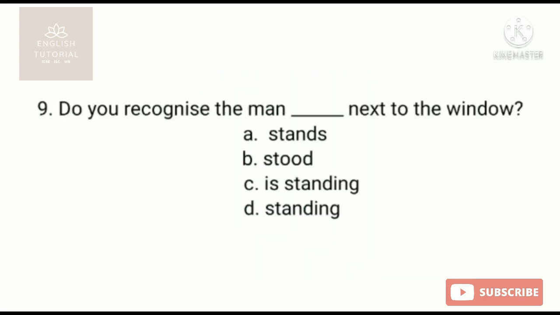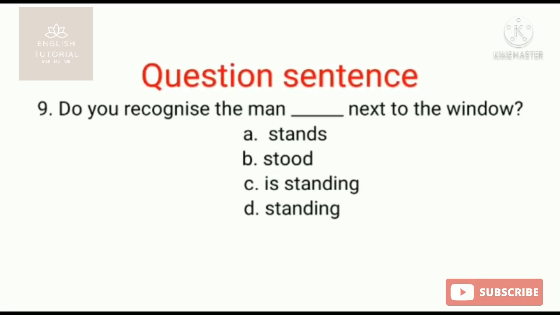Now number 9. Do you recognize the man, then the blank, next to the window. This is a question sentence. Okay, so here students, the subject is already written. The subject here in the sentence, about whom it is said, do you recognize?